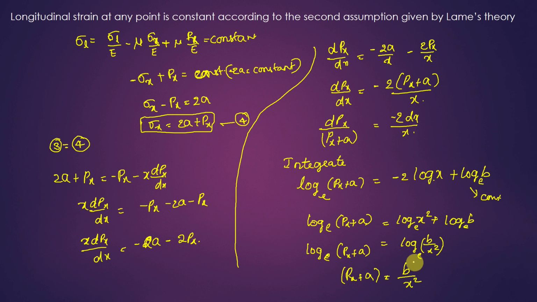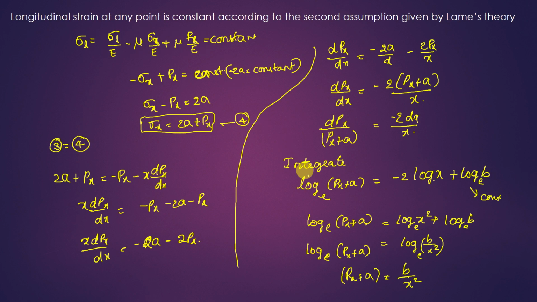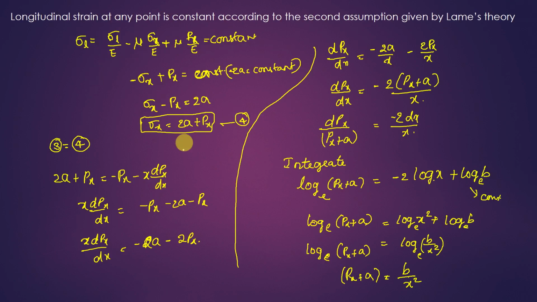So this a came here and I have written it as minus a, and let us take it as equation number 5, or equation number Roman 1, and this Roman 1 can be substituted in equation number 4. So what is equation number 4?